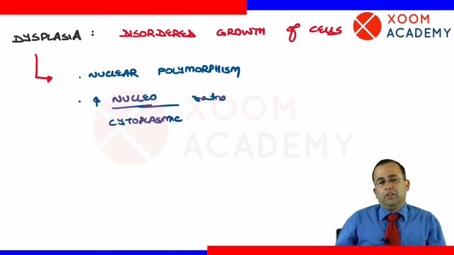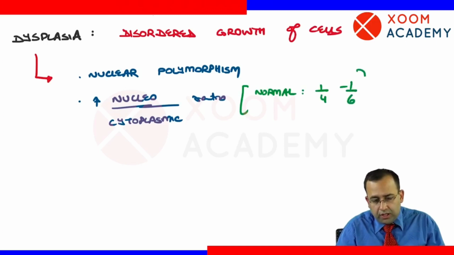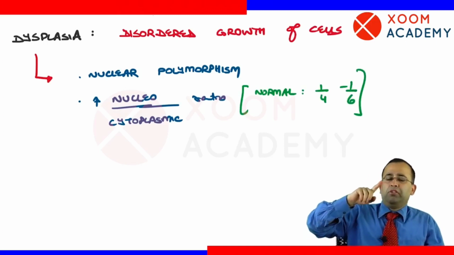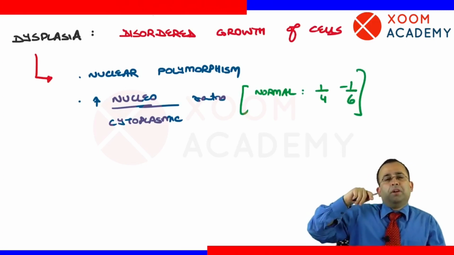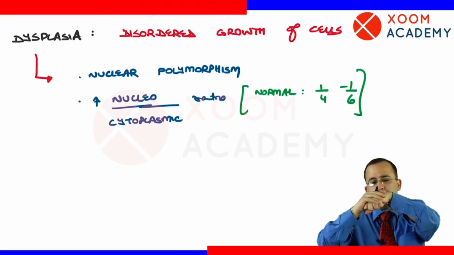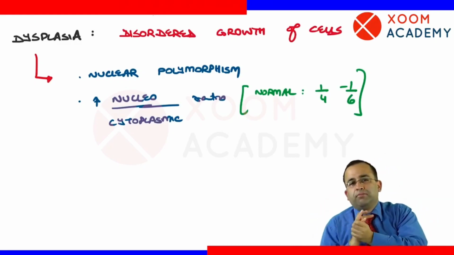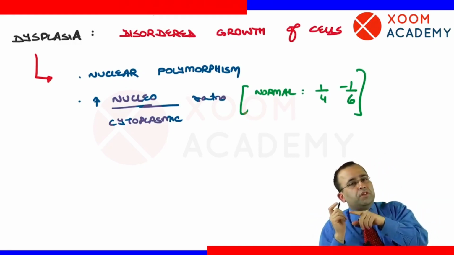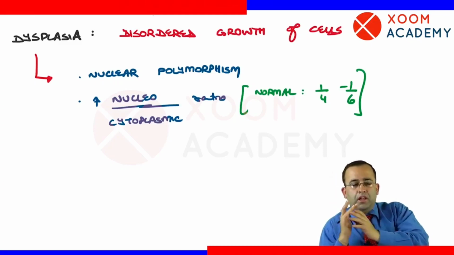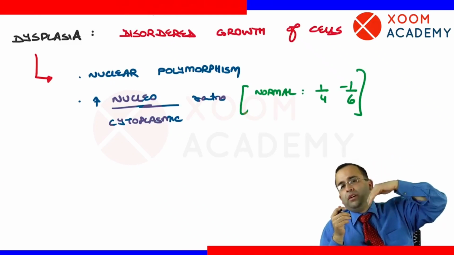न्यूक्लियोसाइटोप्लाज्मिक रेशियो बढ़ गई है. हाउ डू वी नो कि NC रेशियो इज इंक्रीज्ड? What is the normal NC ratio? Normal NC ratio is 1:4 to 1:6, meaning one part of nucleus, 4 to 6 parts of cytoplasm. So normal NC ratio is 1:4 to 1:6. In dysplasia, nucleocytoplasmic ratio increases.